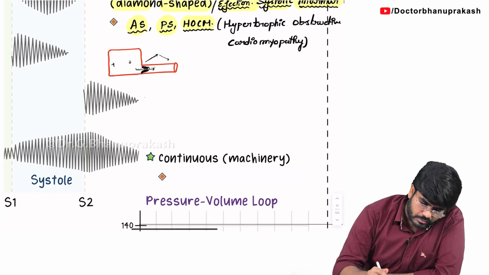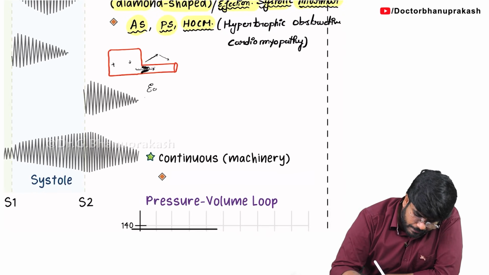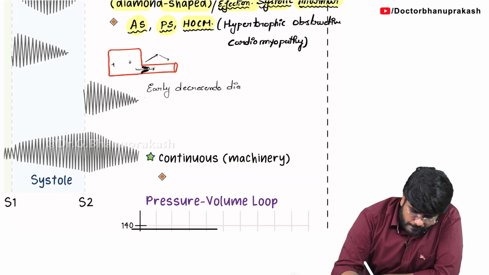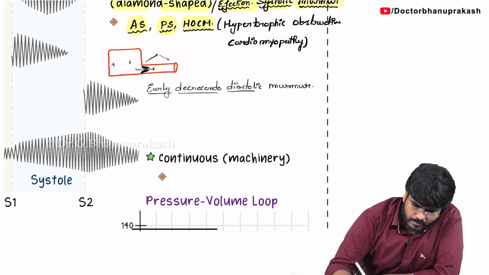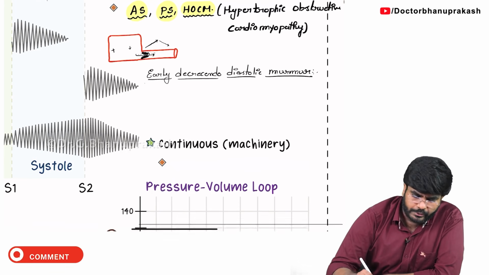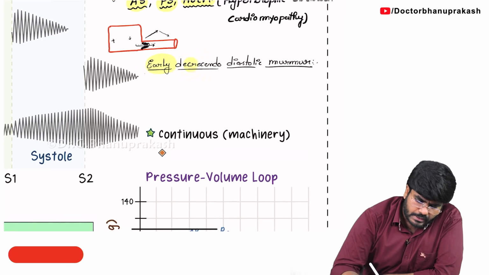So right here it is an early decrescendo diastolic murmur. Students, tell me, where do you see such decrescendo diastolic murmurs?